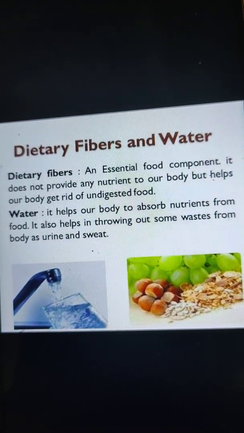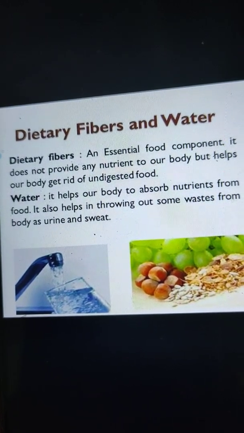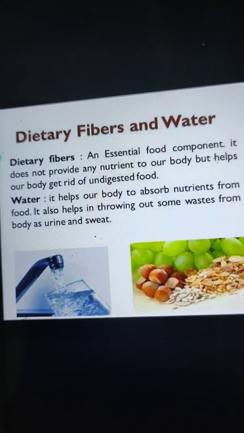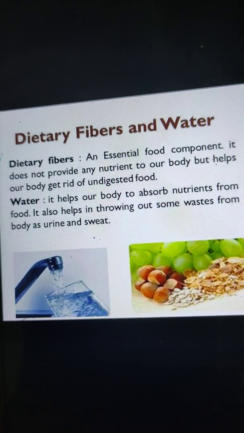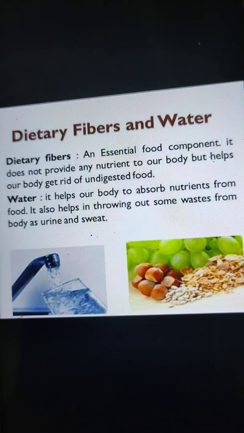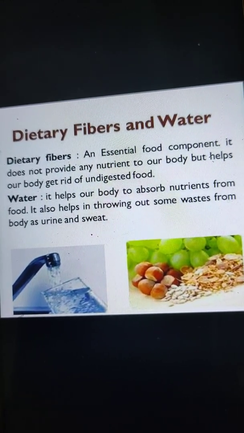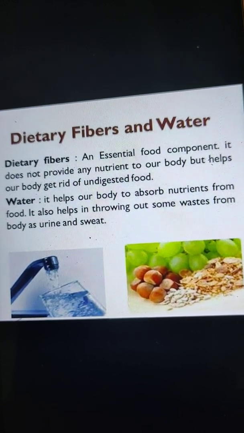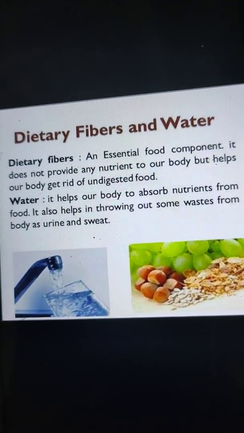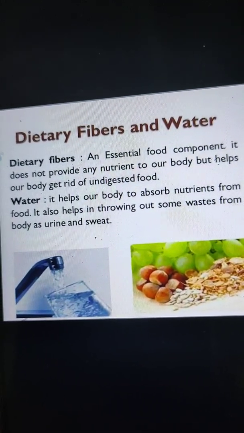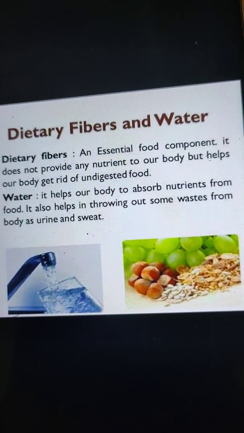Stay safe, stay healthy, and follow the COVID instructions also, because students, you know that this corona is spreading and it is becoming more and more severe day by day. So you have to follow the COVID-19 instructions: you have to maintain physical distance, you have to wear a mask whenever you go outside from your home, you have to wash your hands properly, and try not to share your food and drinks with others. So follow these instructions and stay healthy and stay safe.